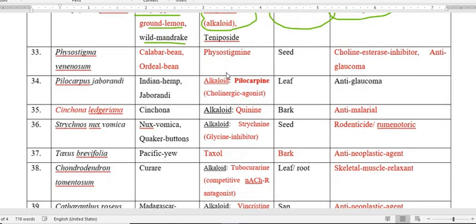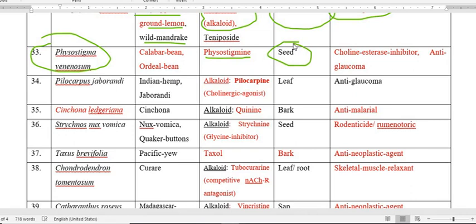Then the next plant is Physostigma venenosum. The common name of this plant is calabar bean or ordeal bean, and it contains a very important constituent, physostigmine. And where is this physostigmine present mainly in this Physostigma venenosum? That is particularly the seed.